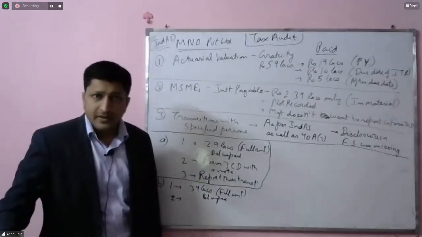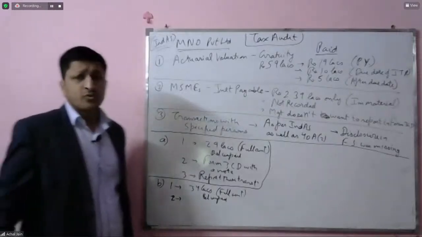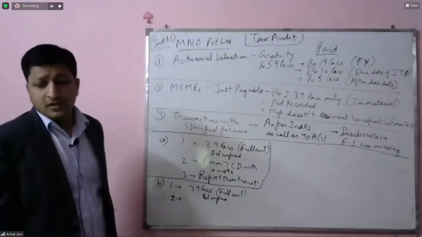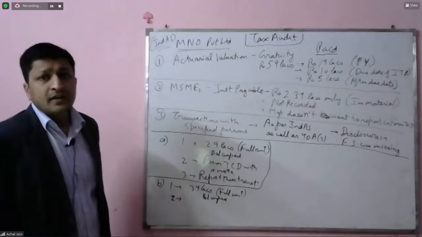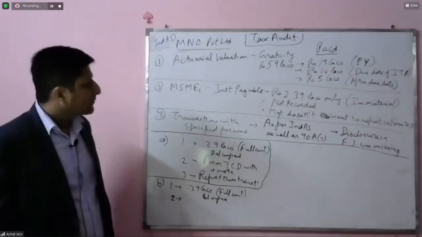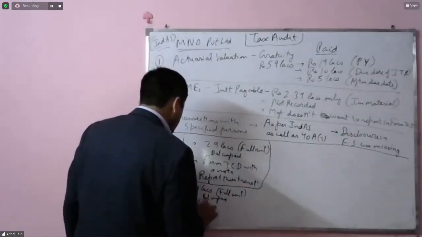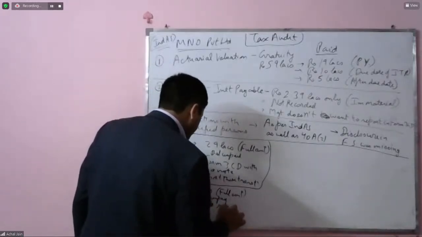So he should not really be getting into it. Number 1. Number 2, even if he wants to go with this, there's absolutely no point, because this is only about creating problems for the management. Unnecessarily, they will end up paying tax on this 2.39 lakhs. So therefore, this should not get reported. Not to be reported.